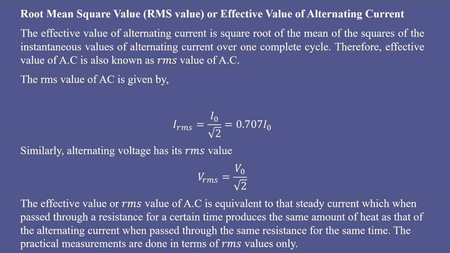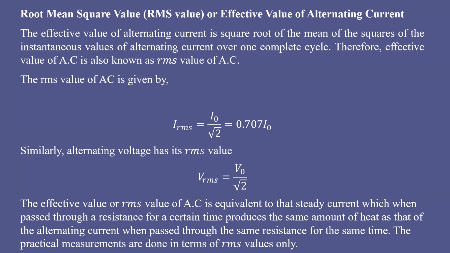Let us take two resistors. In one resistor DC is passing, in the other resistor AC is passing. Let us take the DC with a magnitude of 1 ampere.